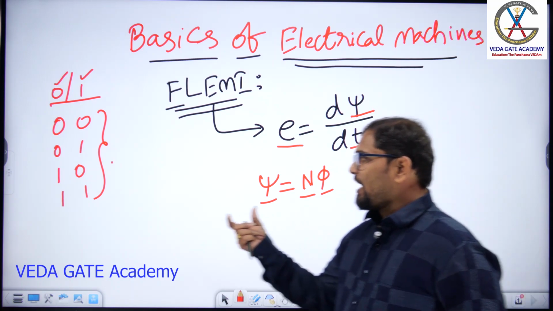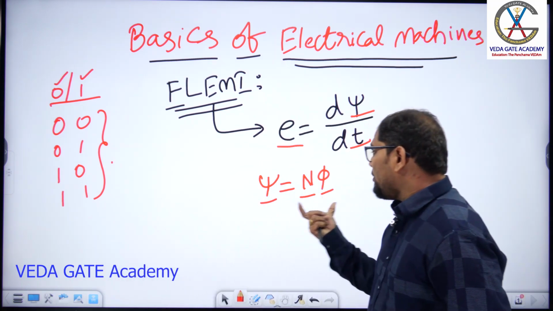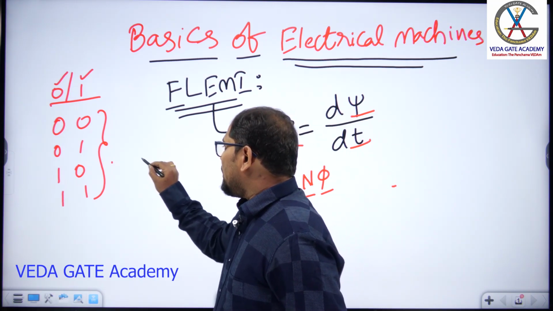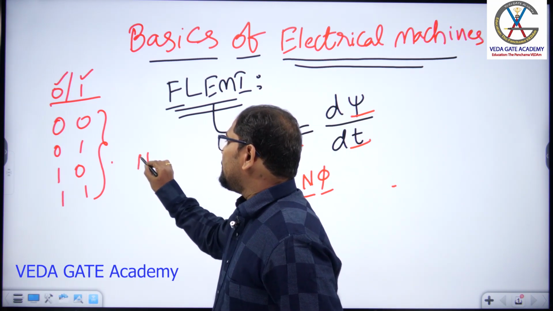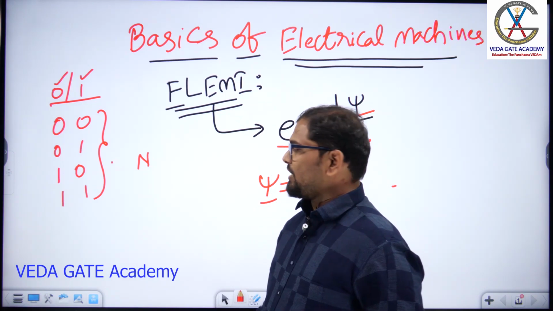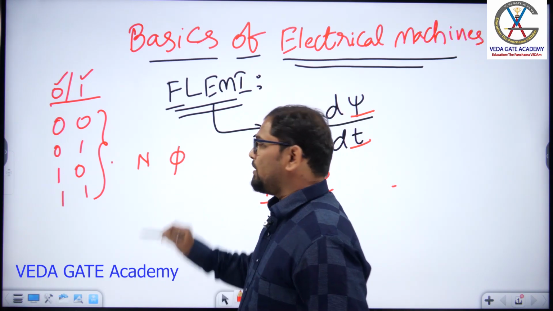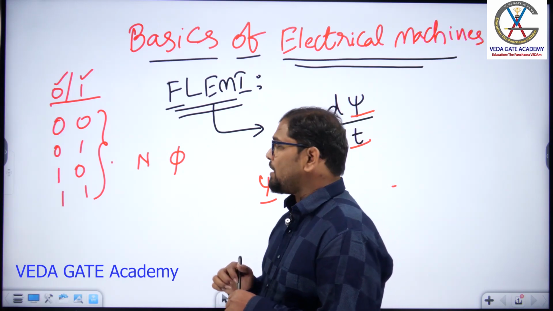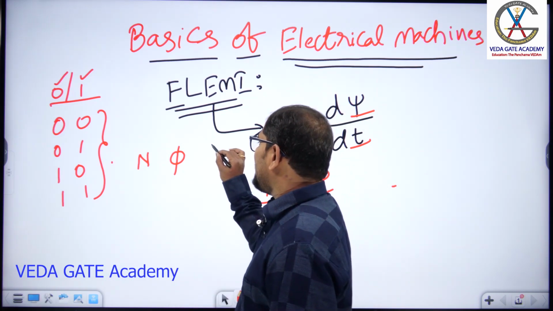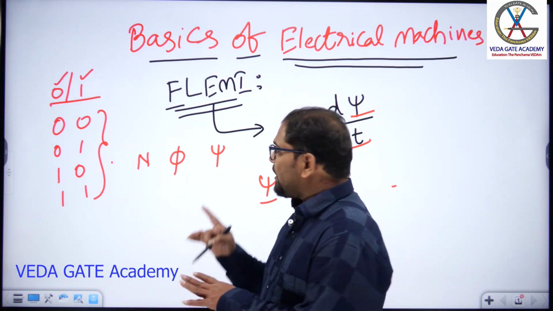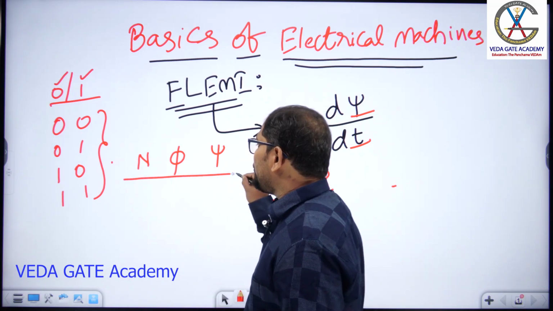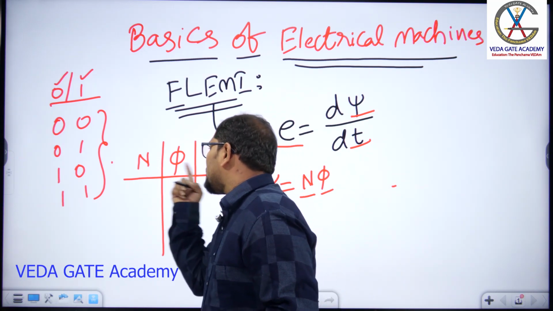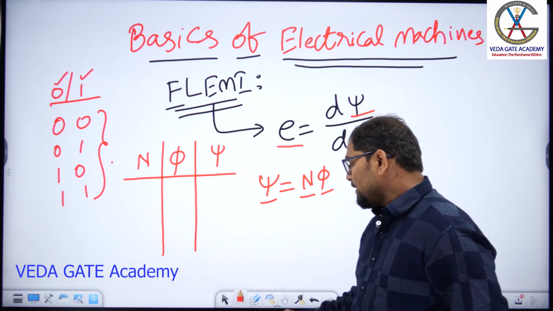If you take the same example for our flux linkages, how will you create the flux linkages? By taking some number of turns into consideration, and by taking the flux in the material, or the flux produced by the electrical or magnetic system. Next one is flux linkages. We require flux linkages, which will be produced by the number of turns and the flux. By the product of these two, you will get the flux linkages.